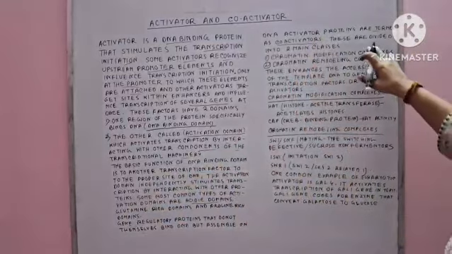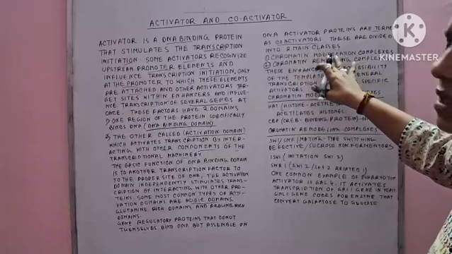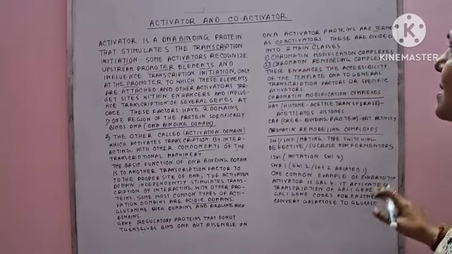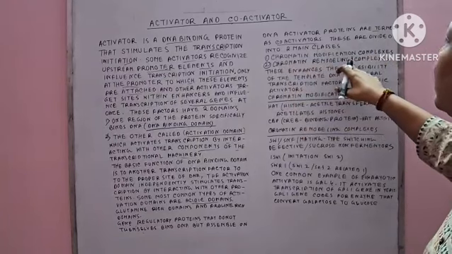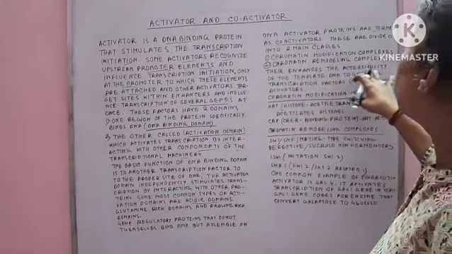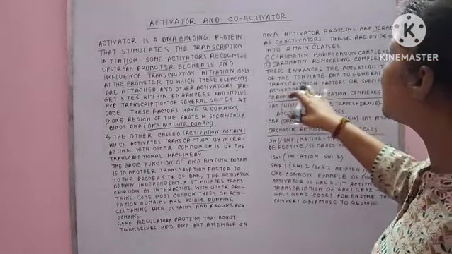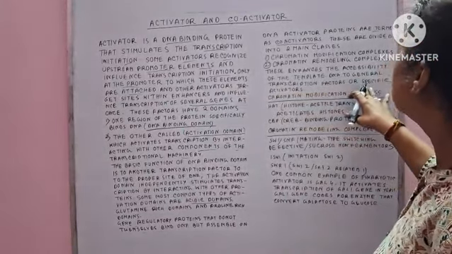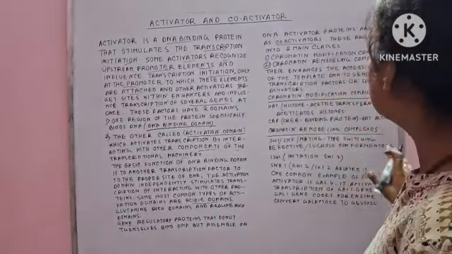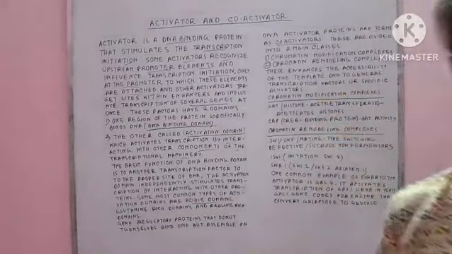Clear? Now, these co-activators have two main classes. One is the chromatin modification complexes, another is the chromatin remodeling complexes. So these enhance the accessibility of the template DNA to general transcription factors or the specific activators.